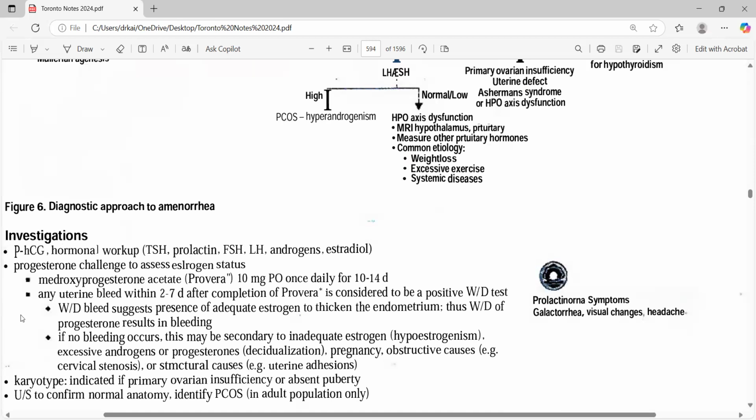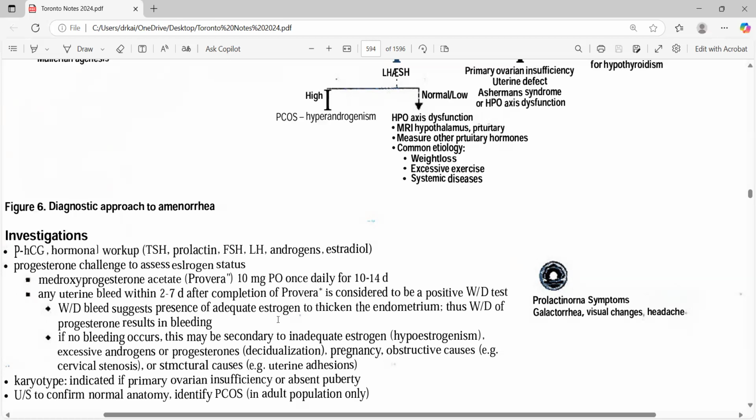How do you go for that one? Then the progesterone challenge, checking for withdrawal bleed. In that one, we go for Depo-Provera. Any uterine bleed within 2 to 7 days after completion of the Provera is considered a positive withdrawal bleed. So withdrawal bleed suggests adequate estrogen levels to thicken the endometrium. If there is no bleeding, then there might be an estrogen problem, coming from the pituitary or somewhere else.